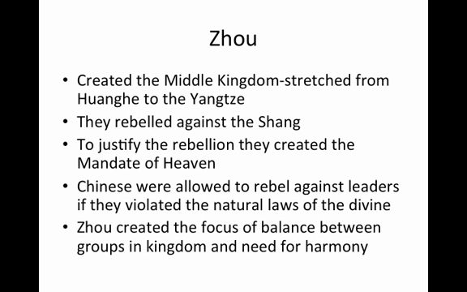The Chu. The Chu created the Middle Kingdom, which stretched from the Huanghe to the Yangtze. They rebelled against the Shang. To justify the rebellion, they created the Mandate of Heaven. Under the Mandate of Heaven, the idea was that the Chinese were allowed to rebel against a leader if the leader violated the natural laws of the divine. The Chu then created the focus of balance between groups in the kingdom and the need for harmony.